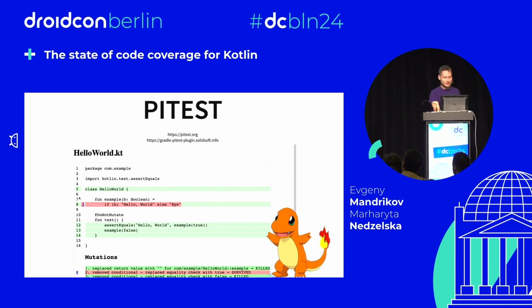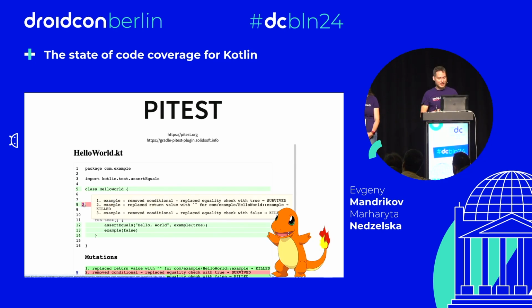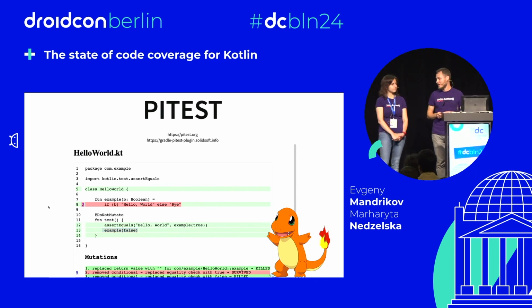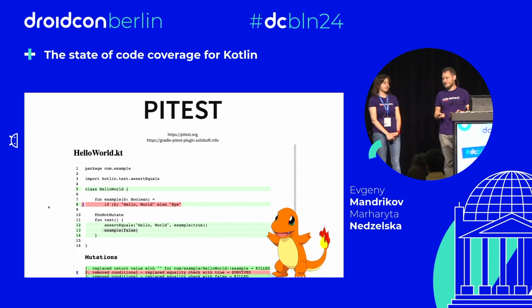And here is our hello world example. We can see that there are a couple of mutations, like we removed a conditional, replaced an equality check with true, and unfortunately this mutant survived. This is not good. That's why the line is red. And actually this reveals that our tests are not great. On line 13, we call a method with parameter false, but we never check the result. That's why the test passes. That's not good, and that's what PIT tells. It's a little bit more than just code coverage. Yeah. Is 3 enough? Yeah, I think 3 is enough.